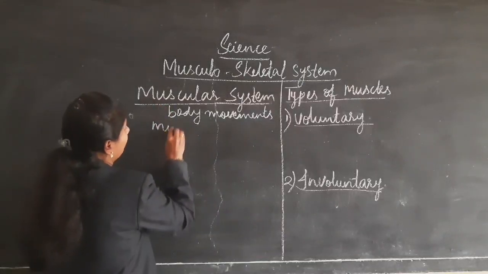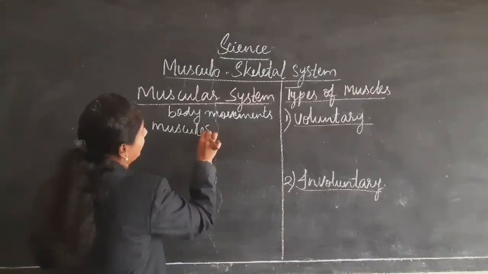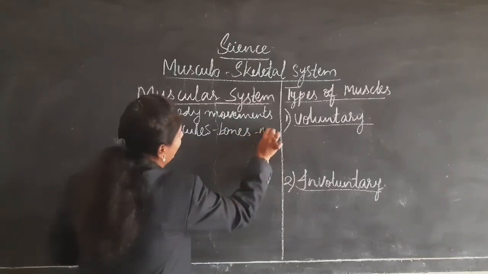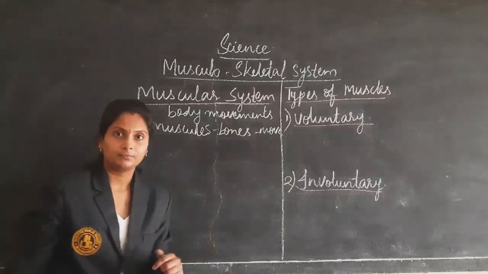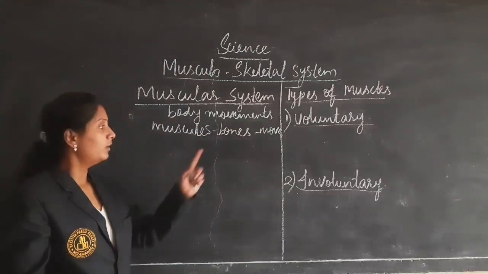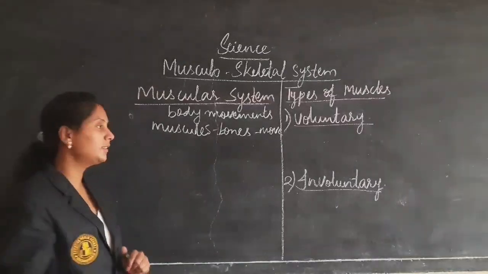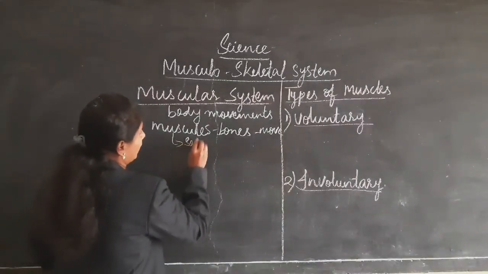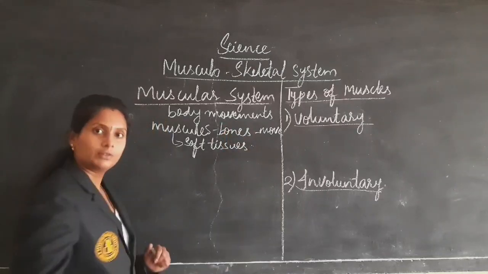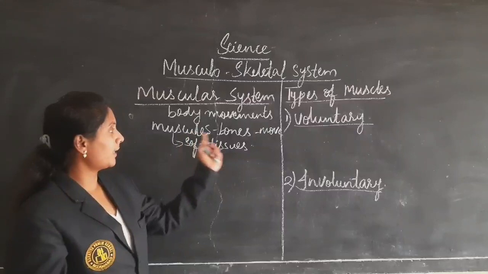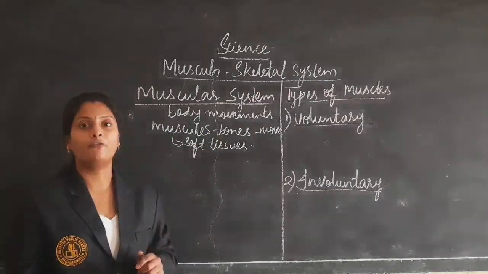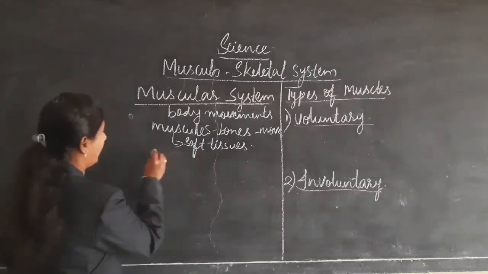Muscles are attached to the bones. Then only we are able to move the body parts. Okay. So how are these muscles attached to the bones? First of all, what are muscles? Muscles are nothing but soft tissues, smooth tissues we can say, and they are attached to the bones with the help of tendons.